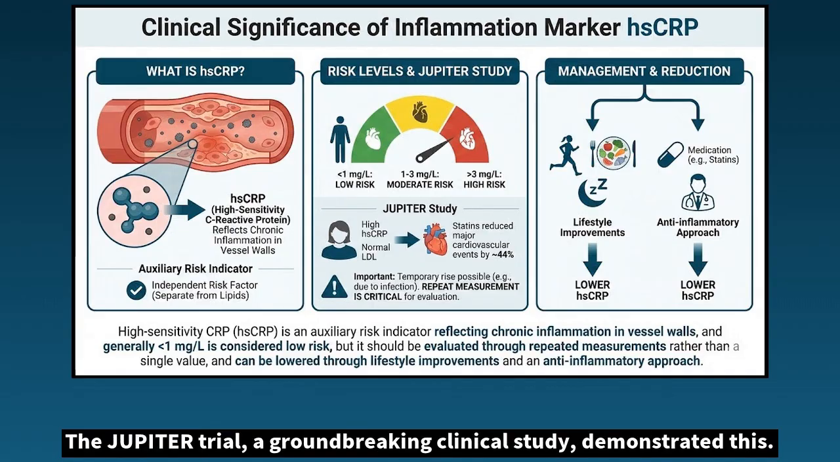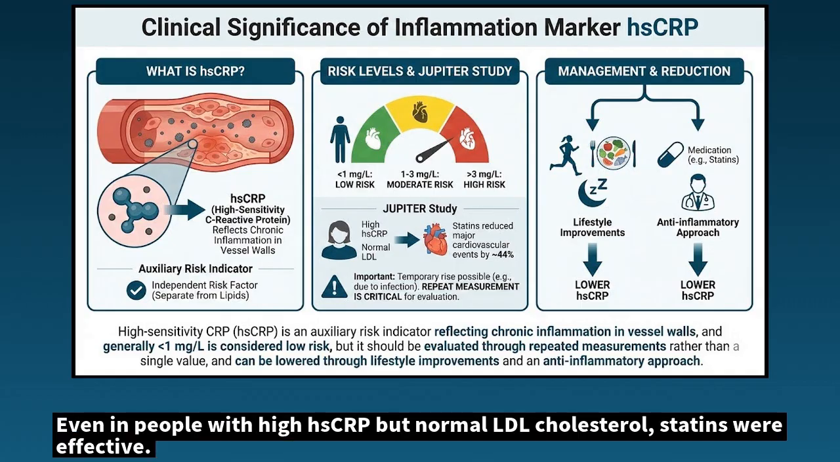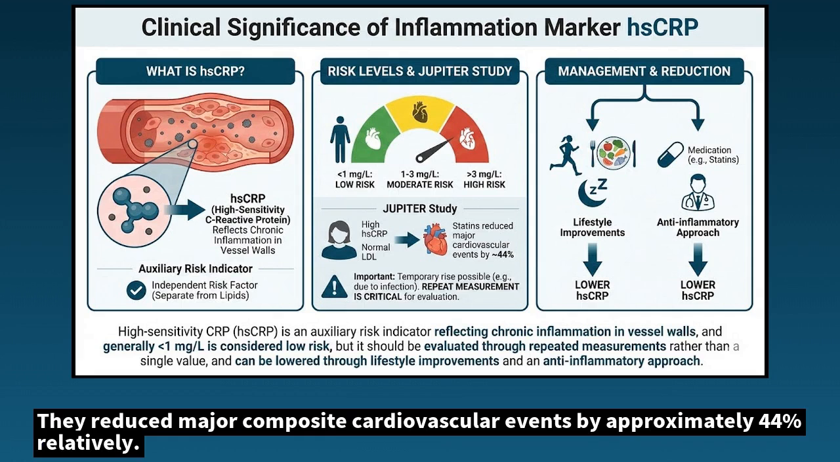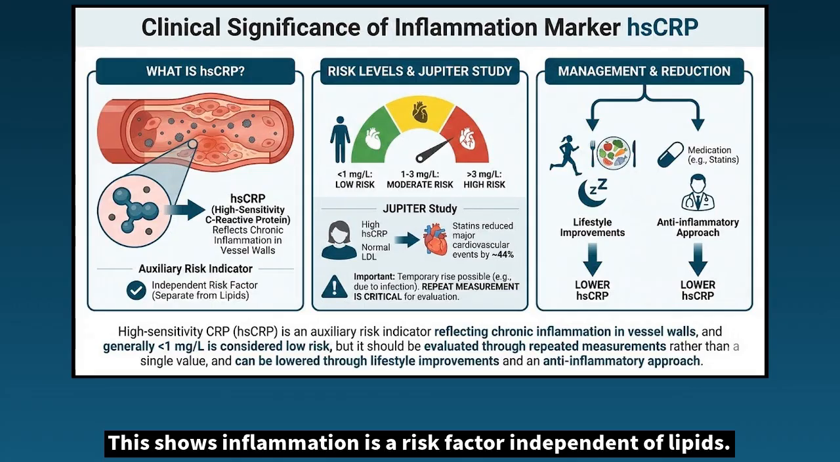The Jupiter trial, a groundbreaking clinical study, demonstrated this. Even in people with high hsCRP but normal LDL cholesterol, statins were effective. They reduced major composite cardiovascular events by approximately 44% relatively. This shows inflammation is a risk factor independent of lipids.